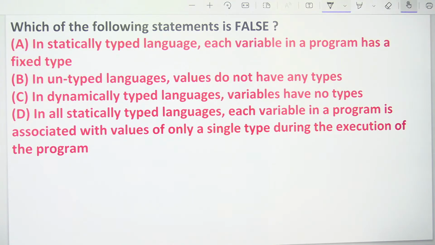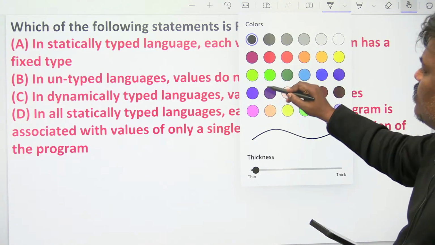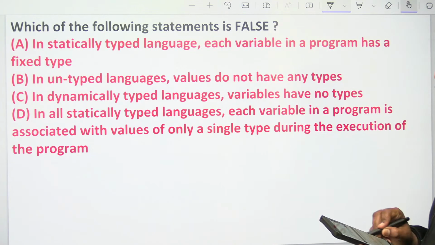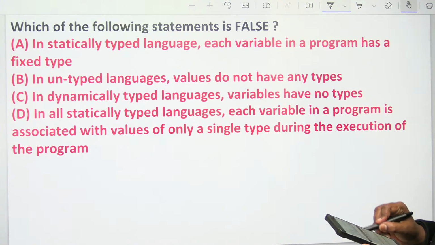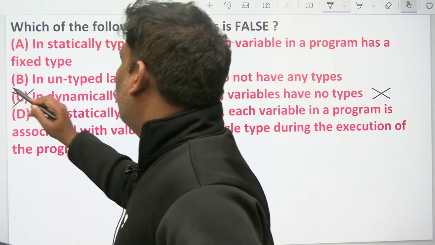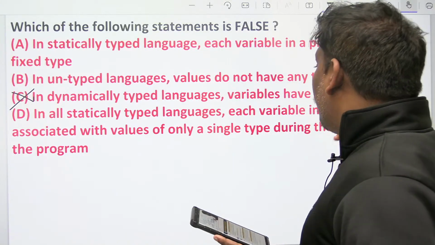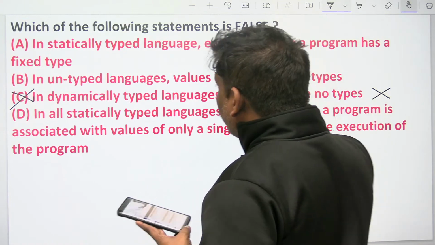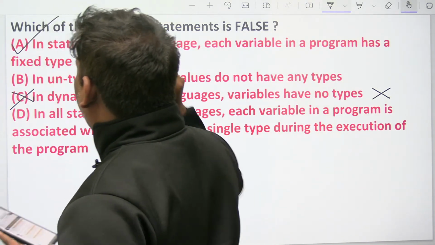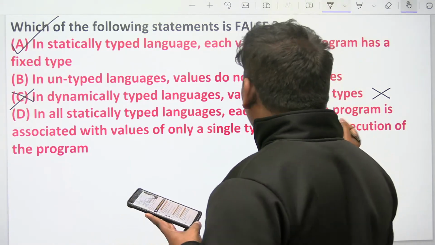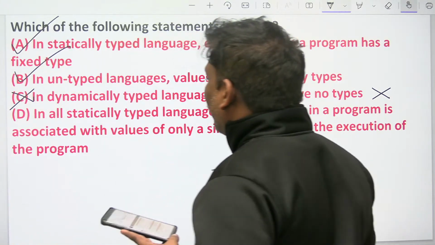No, wrong. In dynamically typed languages, variables having no type is wrong. Variable types keep on changing. Because variables are having types but they keep on changing. In statically typed languages, each variable in a program has a fixed type. True. Static means one only. In untyped languages, values do not have types. True. That is the reason untyped.